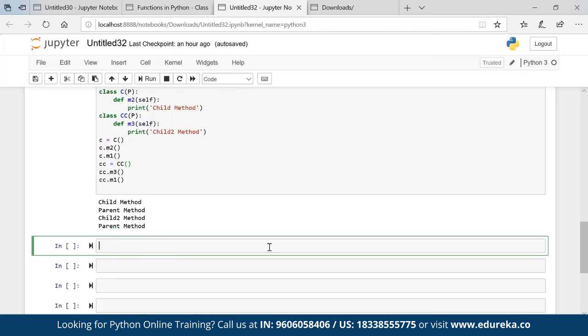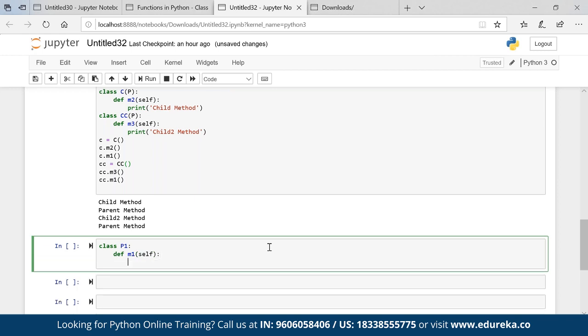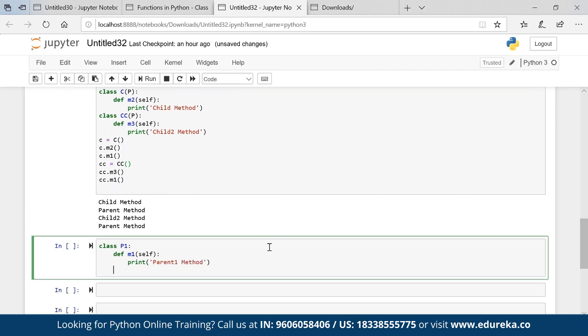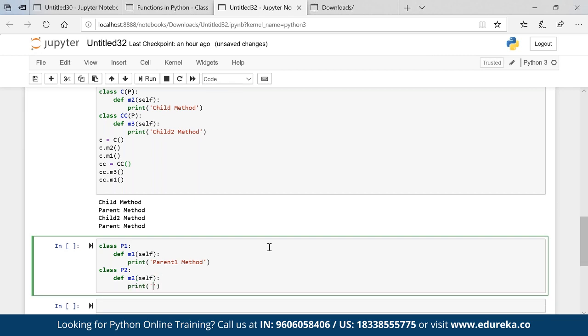Let's say I have class P1, def M1 self, print parent1 method. Similarly, class P2, def M2 self, print parent 2 method.